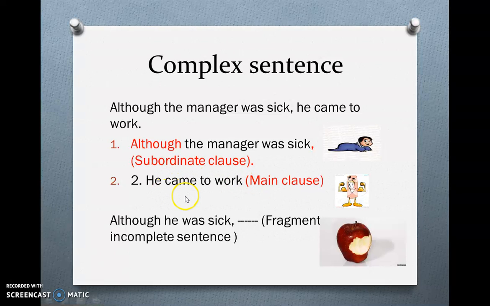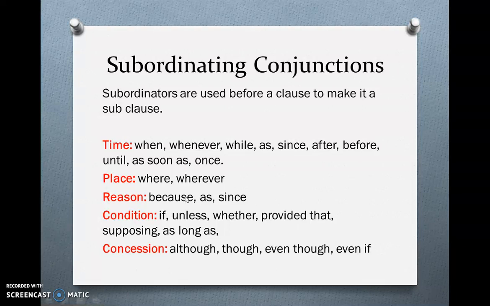He came to work is independent because we can form a complete meaning with only this part. So, what are the different subordinating conjunctions we have? We have different subordinators for time, like when, whenever, while, as, since, after, before, until, as soon as, and once. For place, where and wherever. For reason, because, as, since. For condition, if, unless, whether, provided that, supposing, as long as. And for concession, although, though, even though, even if.